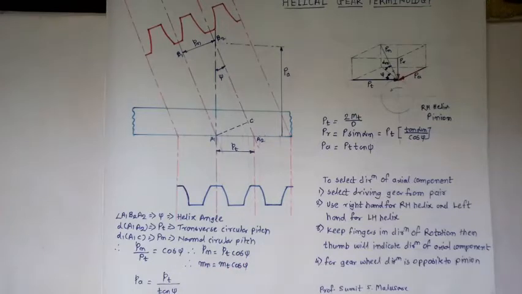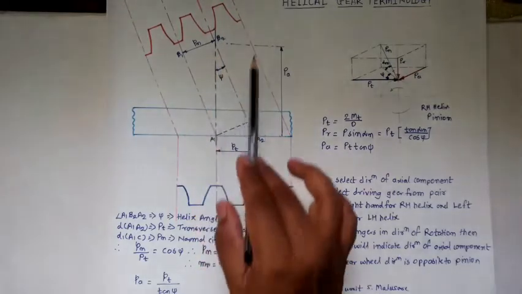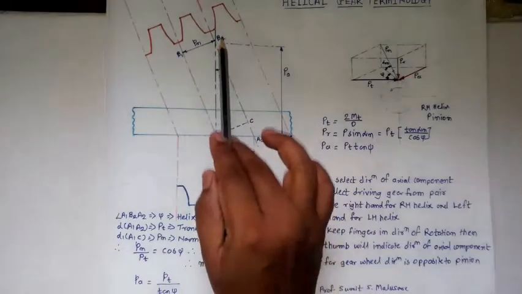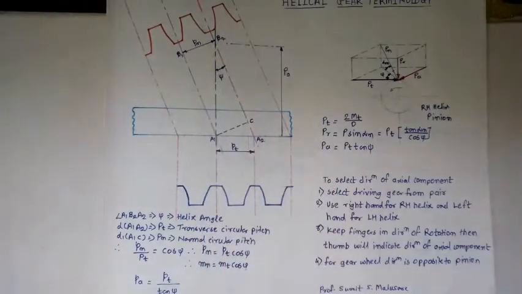So I can write PN is equal to PT into cos psi. Now what is circular pitch? It is pi M into Z, correct? So PN I can write as pi Mn into Z, which is equal to PT, pi MT into Z. So Z and Z will cancel out, and I can write Mn is equal to MT cos psi. Similarly, PA is the axial pitch from this point to this point. PA is equal to PT into tan psi. This is all about the terminology.